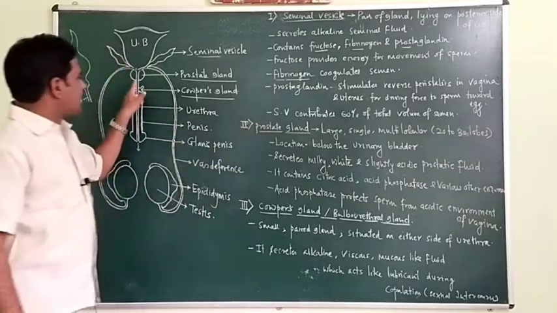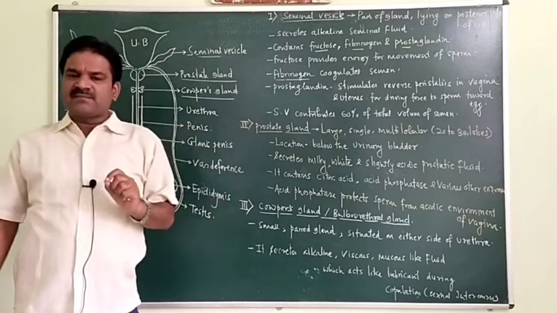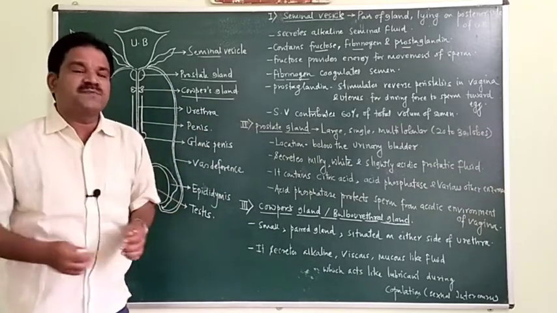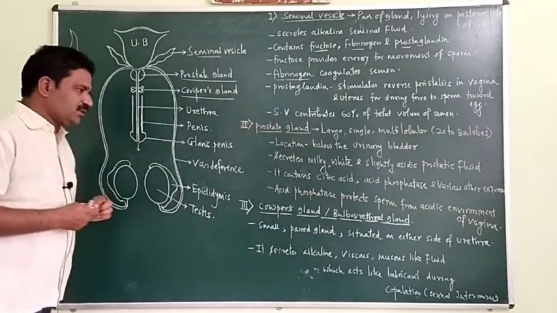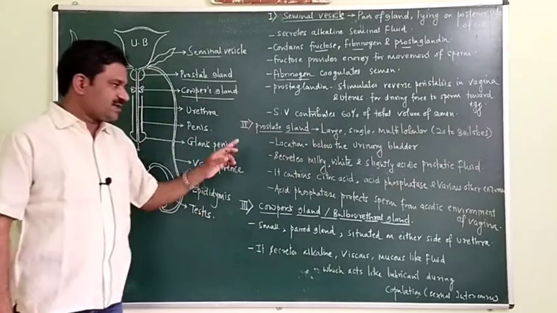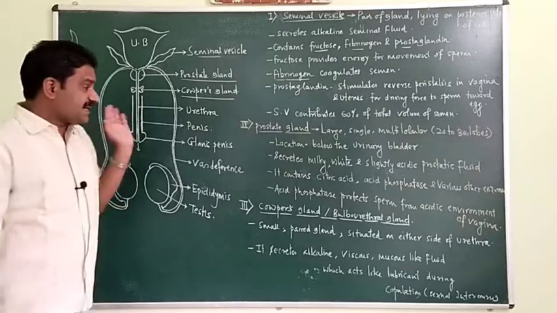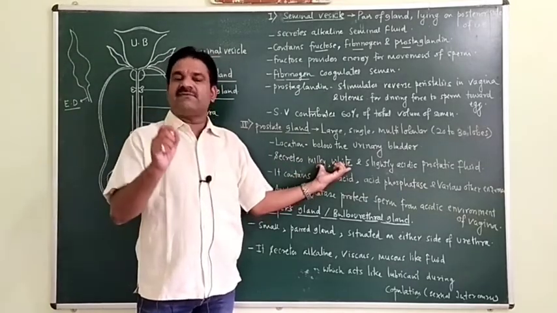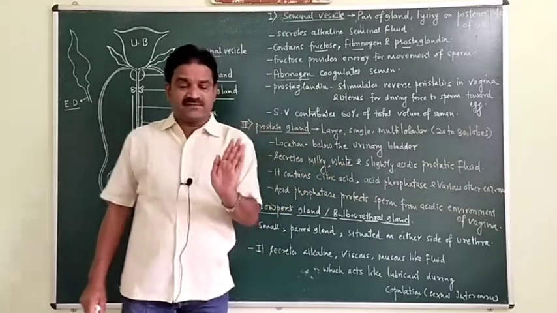Second gland is the prostate gland. Prostate gland, it is the larger one. It is a single gland and it is multilobular, means it is made up of many lobes, near about 20 to 30 lobes, and it is located just below the urinary bladder. It secretes a milky white fluid which is slightly acidic, called prostatic fluid.